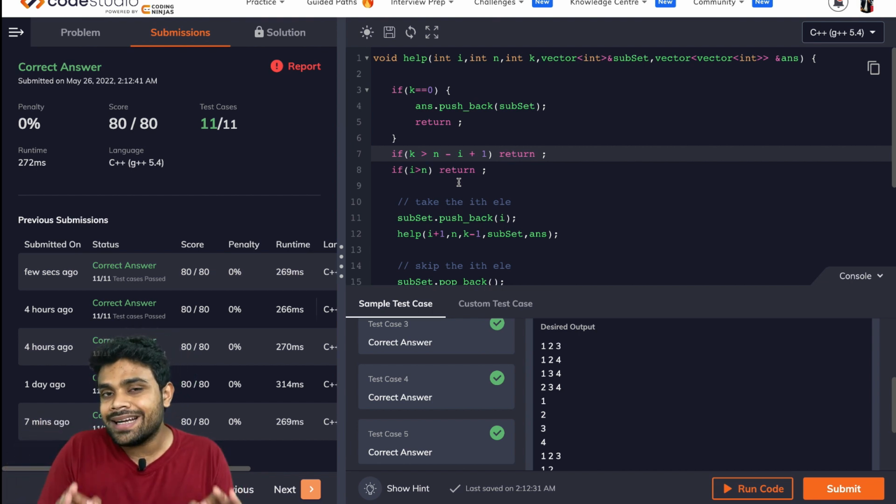All right, so let us meet in the next episode. In the next episode we will be doing another problem, which is combination sum. Let me show you the problem statement, or you can find the link in the description as a homework problem, so you can try it by yourself. In the next lecture we will try to solve it together.